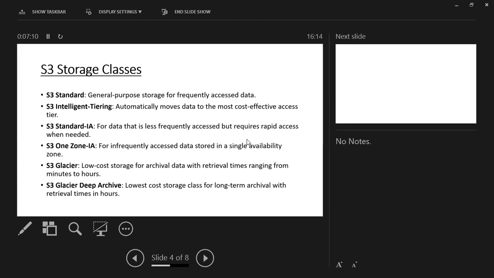S3 One Zone-IA is for infrequently accessed data, stored in a single availability zone.